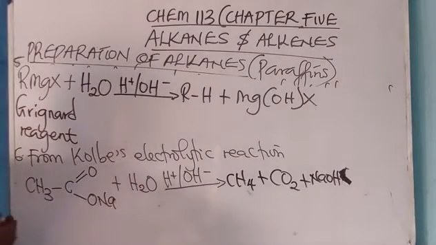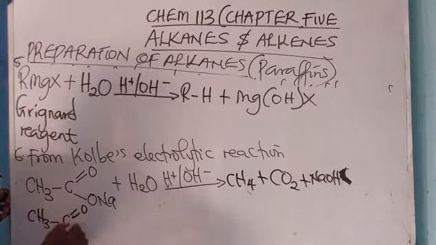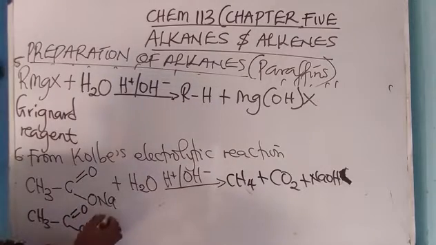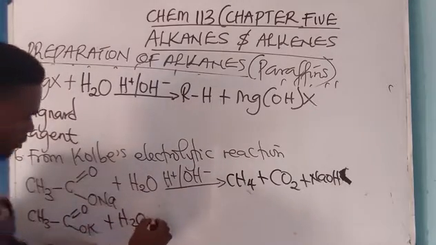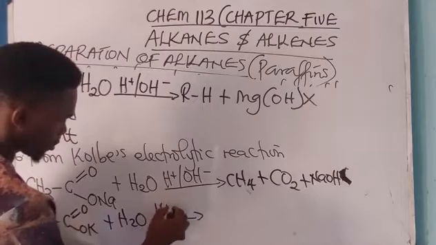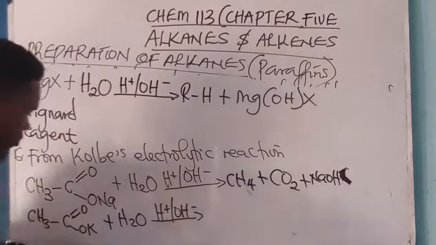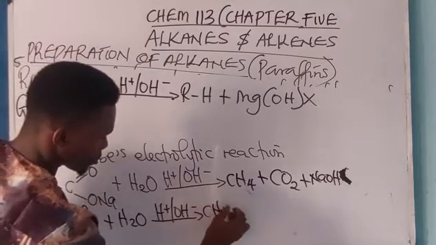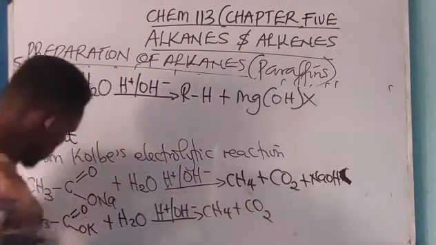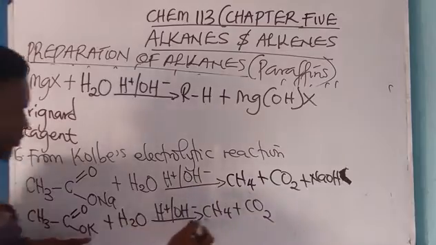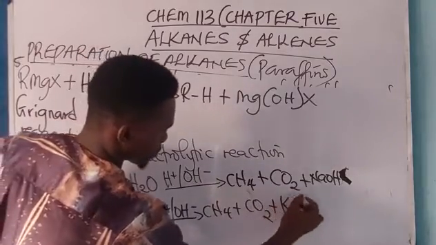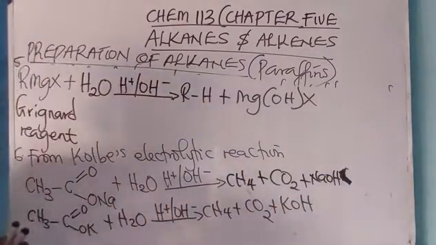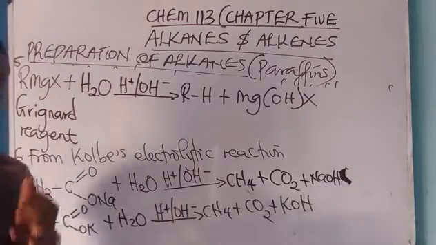I can also do the same thing here, CH3COOK, now not sodium anymore, plus water, H plus OH minus. Definitely CH4 is produced, carbon dioxide, then potassium hydroxide. So these are the various ways in which you can prepare alkane.